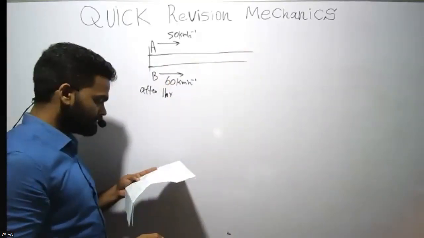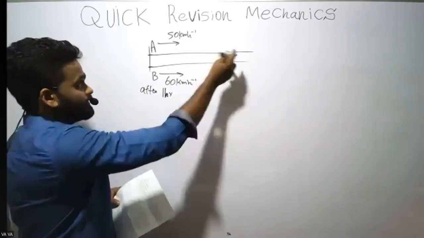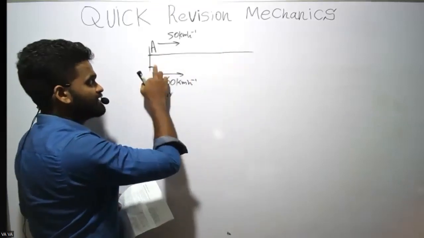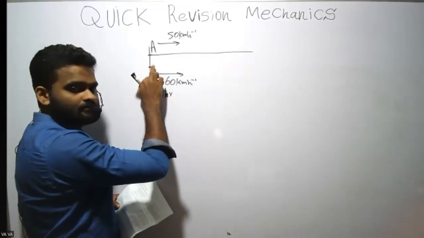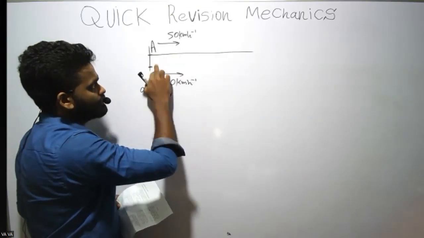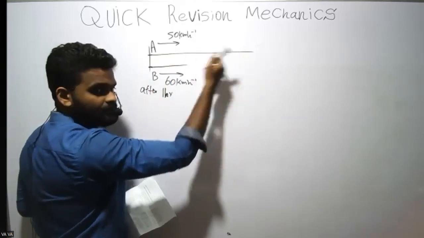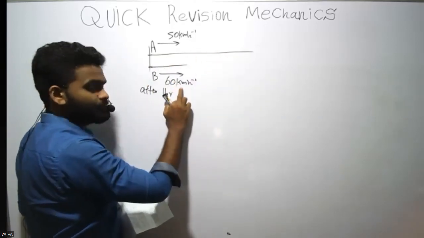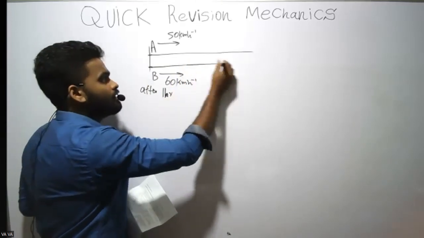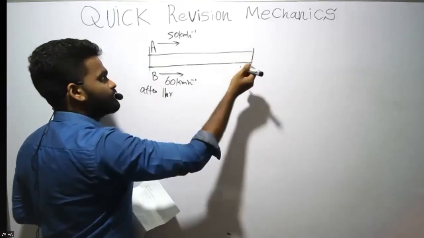So what they ask is time required for car B to pass A. Car A is already moving to this side, but car B is waiting for 1 hour. Then when car A is somewhere here, B starts to move. Car A is ahead of B, but since the speed of car B is higher, car B can catch up with A somewhere here.